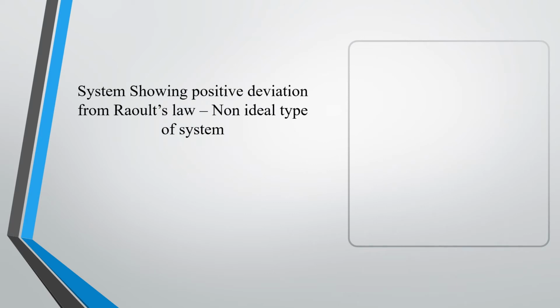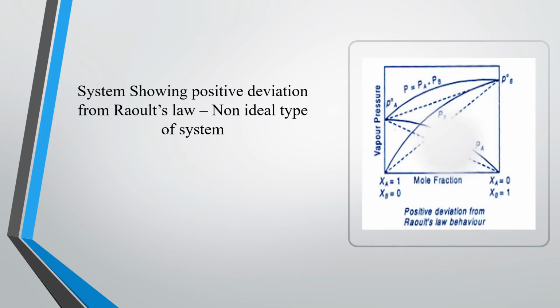Now, if a system shows positive deviation from Raoult's law, that is called a non-ideal solution. We saw earlier that a system obeying Raoult's law is called an ideal system, and this system showing positive deviation from Raoult's law is called a non-ideal system. For example, ethyl alcohol and water. Another example is ethyl alcohol and chloroform. So this is the diagram of positive deviation.